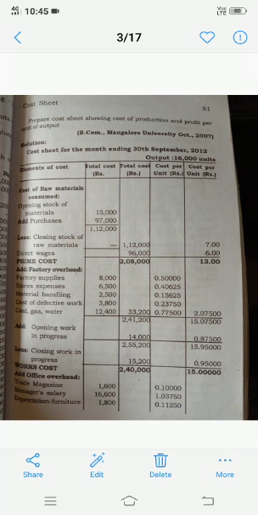The first heading is cost of raw material consumed. In this problem the opening stock of material is 15,000. See the information, the first information is opening stock, so that is 15,000. Add purchase, that is 97,000, that is also given. I am not taking any other information, only the information given in the problem.